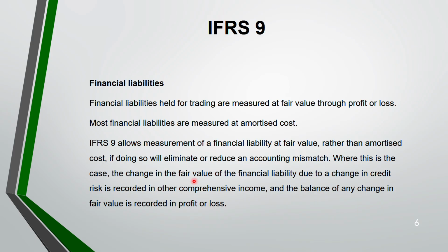Since you are recording the change in the fair value of the credit risk in other comprehensive income, any change in the balance of the fair value, that means not due to credit risk, you will record it in profit and loss rather than at amortized cost. So you are changing from amortized to fair value. This is one example why you want to change. This you will only change when you want to reduce an accounting mismatch. See, for example, one thing you are measuring in OCI, and on the other side you are measuring it at amortized cost. It's an accounting mismatch. So bring it in profit and loss. Okay.